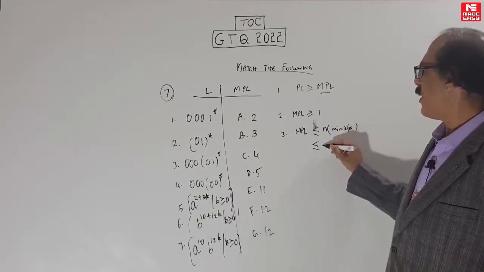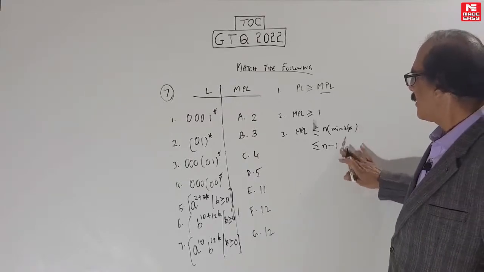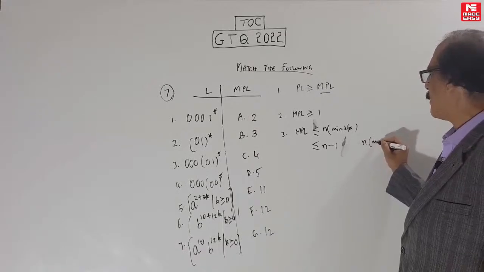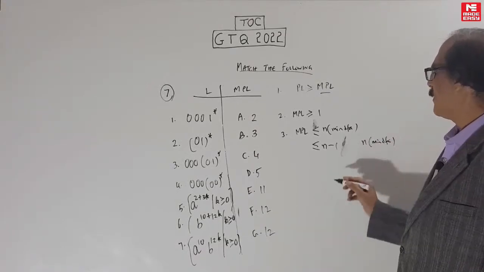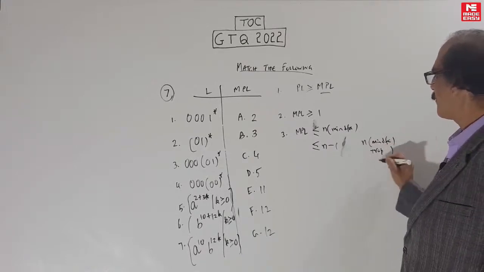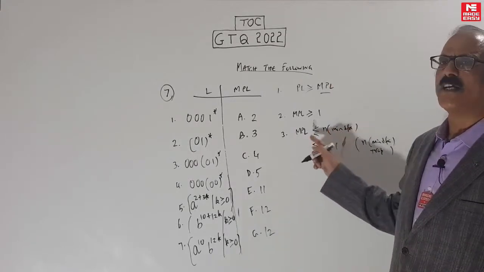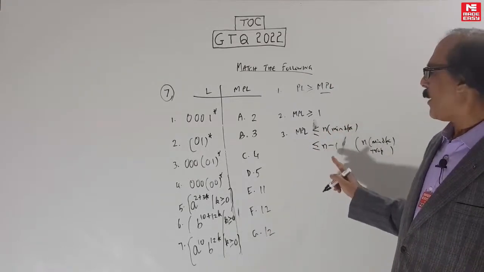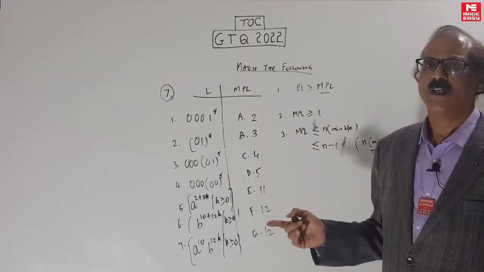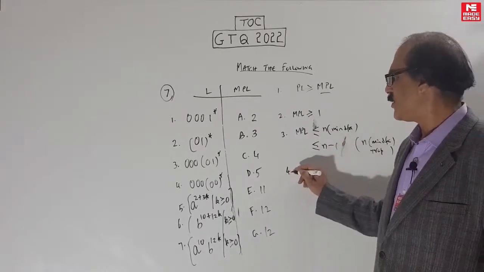Similarly, the upper limit will be n minus 1, where n is the number of states in the minimal DFA, in case your minimal DFA has a trap state. In case there is no trap, just take it as less than or equal to n. Only the upper limit can be strengthened. In case you have a trap, just remove the trap, make it n minus 1. Don't count the trap in this type of thing. Okay, but this is not all that useful.